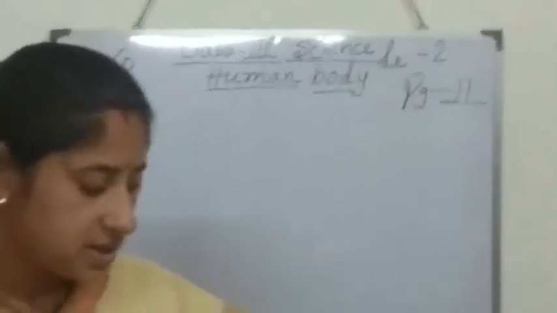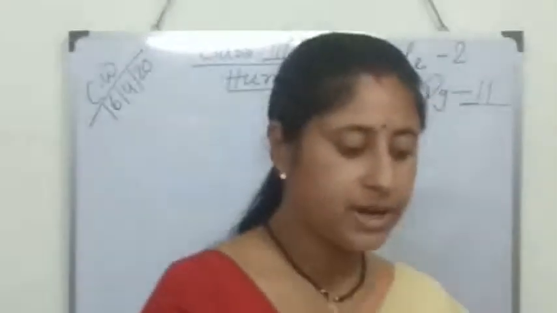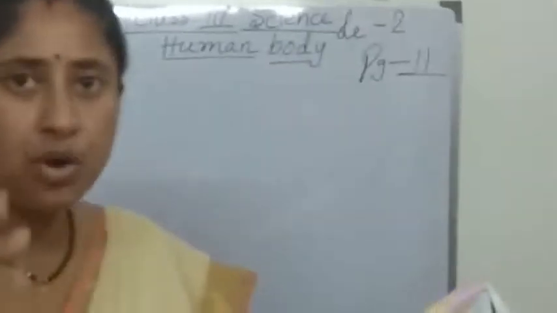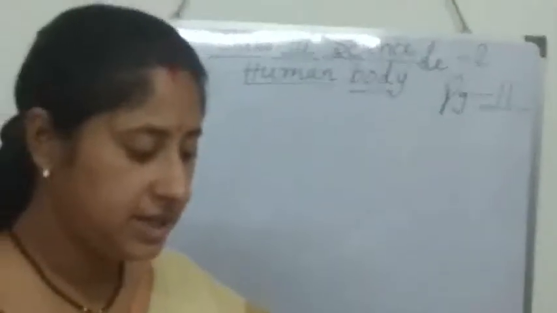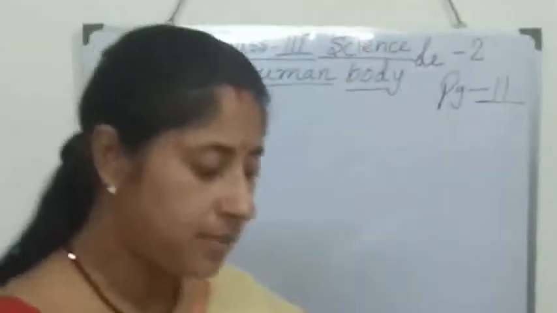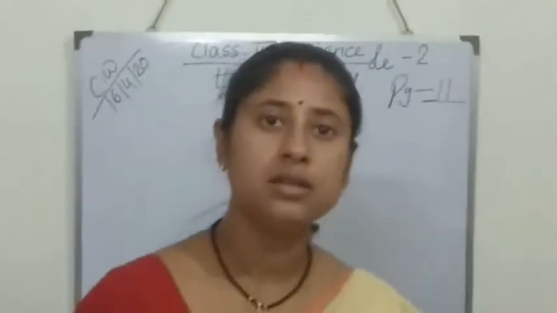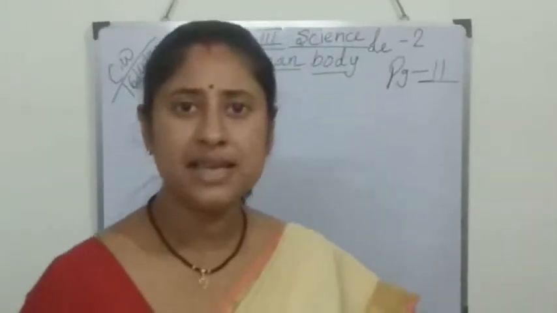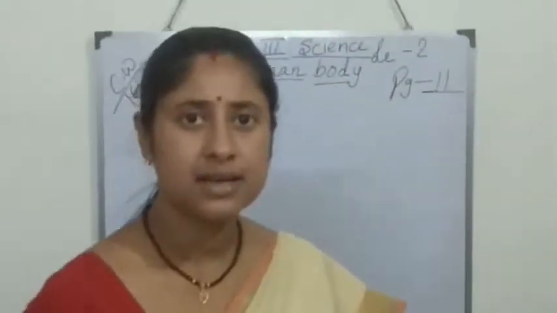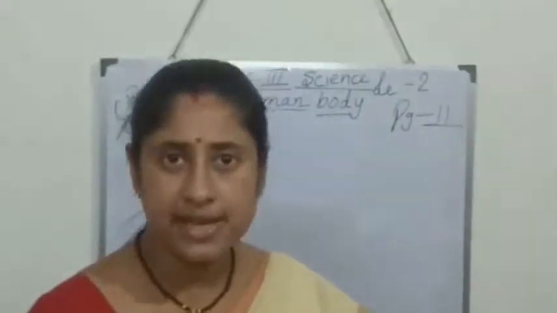So students, look at the right side. Did you know this one? Listen. Our body is made of a number of cells. What are called cells?